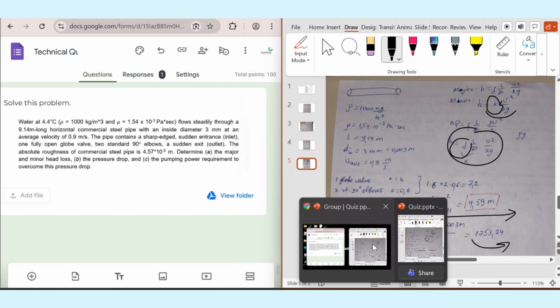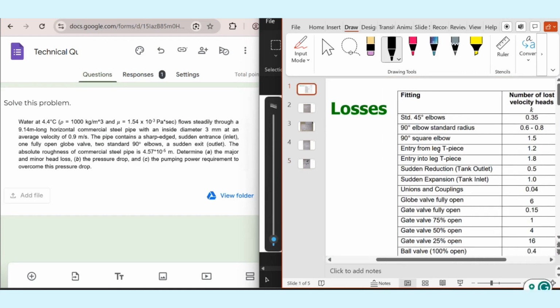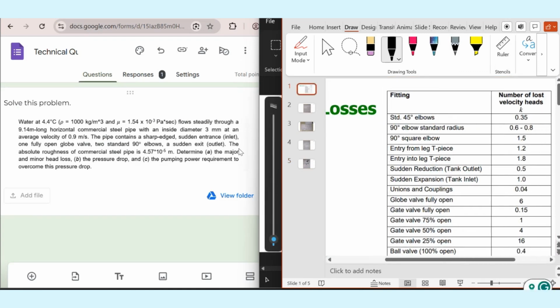I will show you one table. Here you can see the K values. We have a sudden entrance inlet, meaning a tank inlet, sudden expansion, which is equal to 1. We have a fully open globe valve, which is 6.